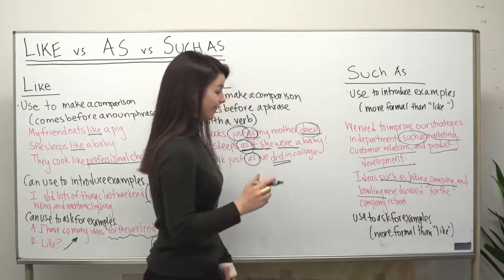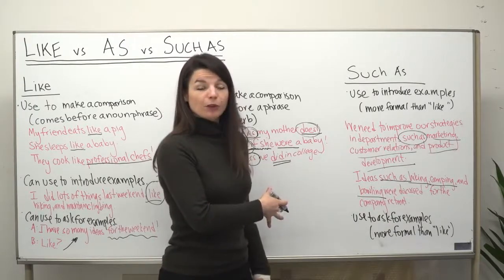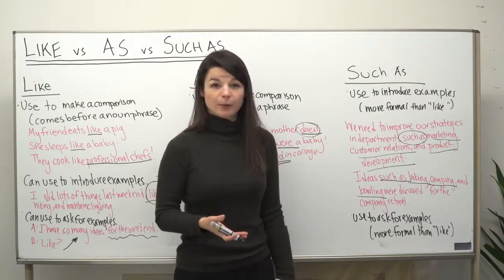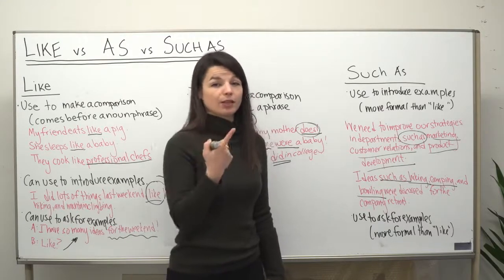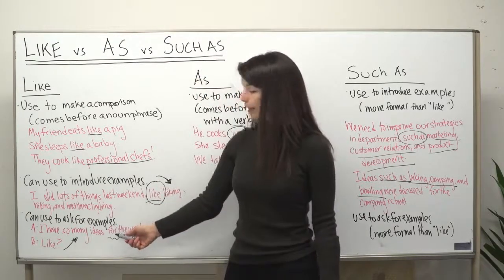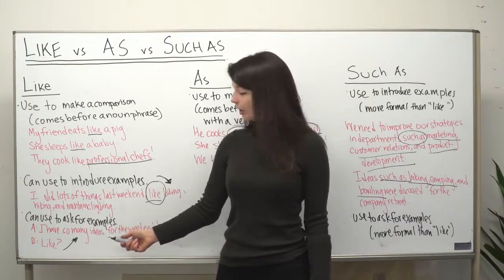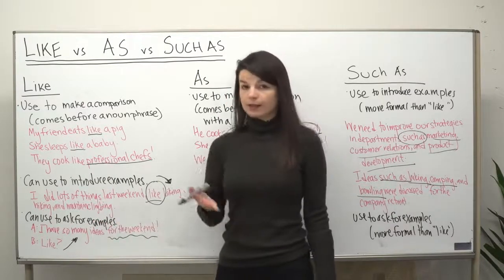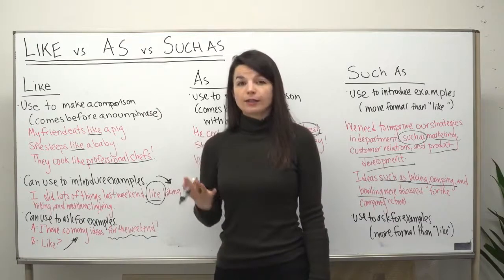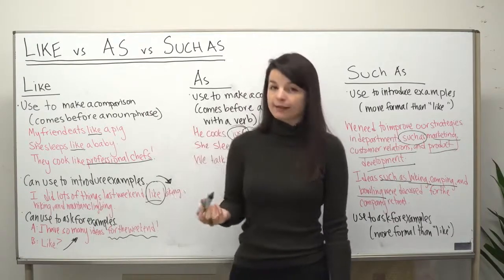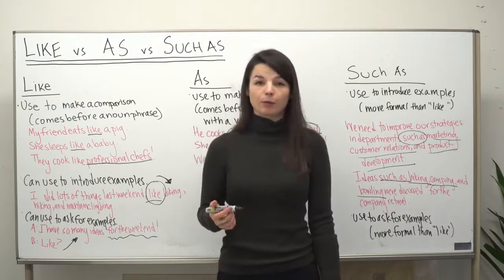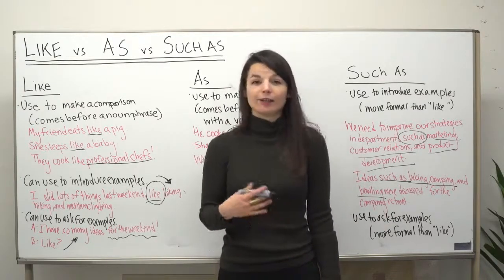All right, finally then, just as we saw with the word like, we can also use such as to ask for examples, and this is with upward intonation. So this same rule can apply to the expression such as. So for example, I have so many ideas for the weekend, such as... we can use the same upward intonation to ask someone for an example. It's just going to sound a little bit more polite if you choose such as instead of like.